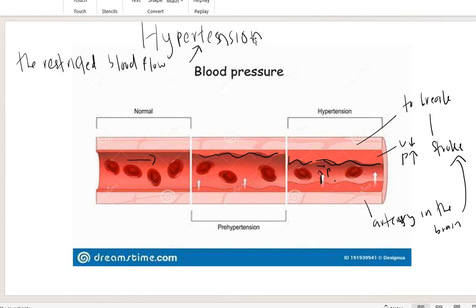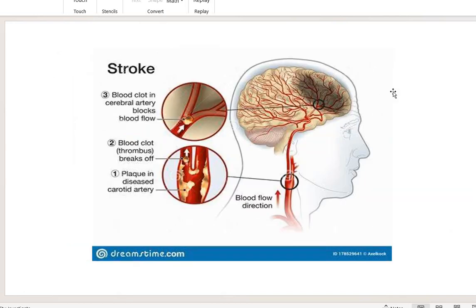Okay, so what happened after that? We see what stroke actually is. Stroke is also caused by blood clots. Blood clots, or thrombus. Blood clot is also known as thrombus. Remember thrombus?